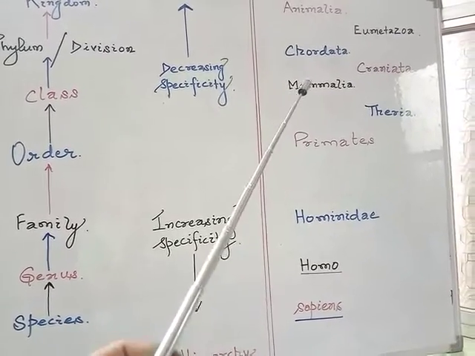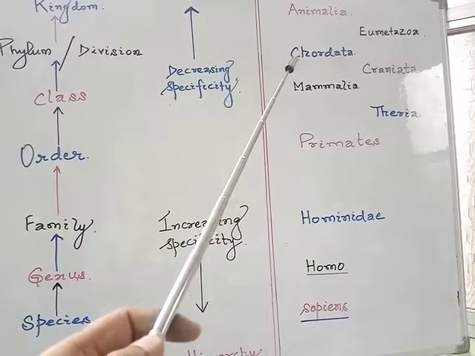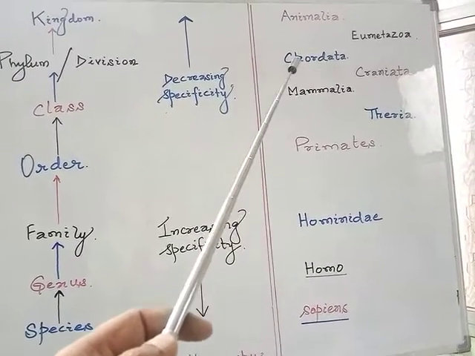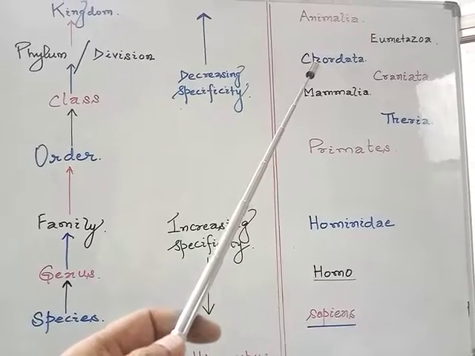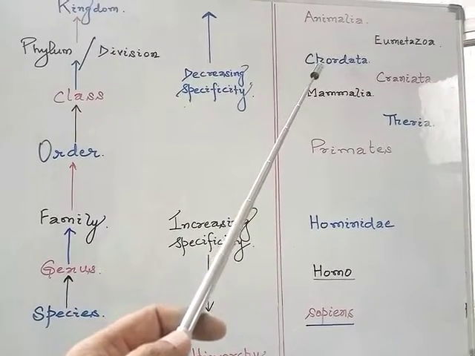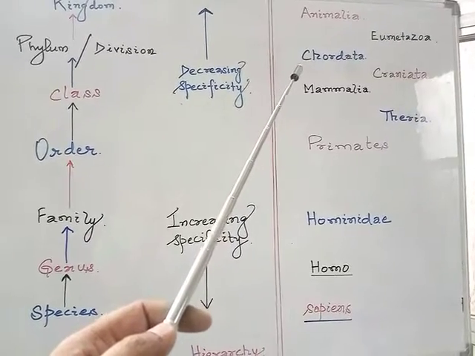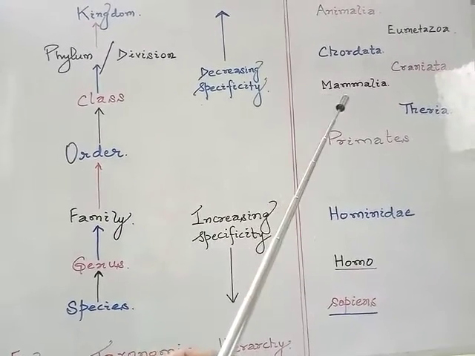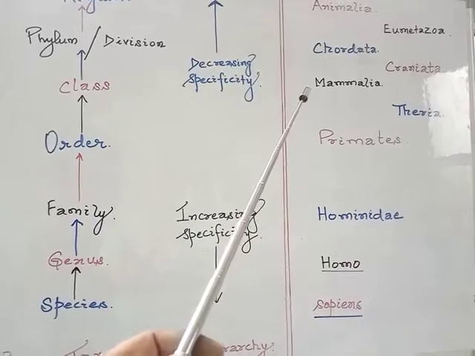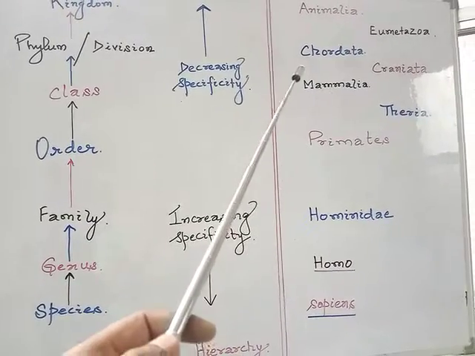But if we move to other taxa, suppose Chordata, within the chordates so many other groups are there. For example, fishes, amphibians, reptiles, aves. So if we compare any other member, suppose a fish, to a cat or dog, it would not be showing so many similar features to them.